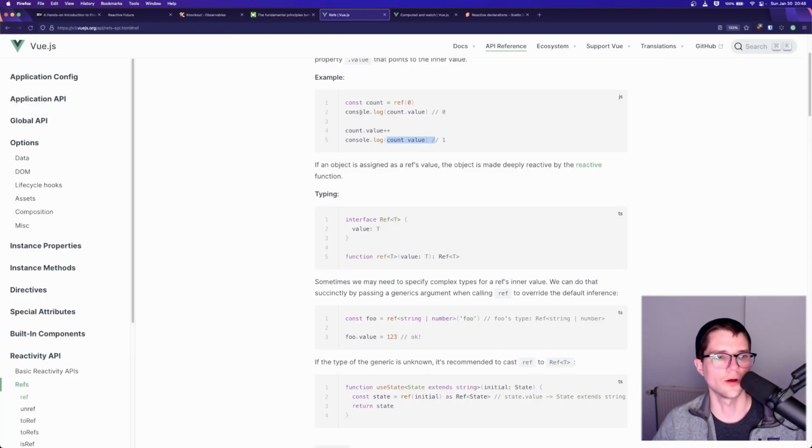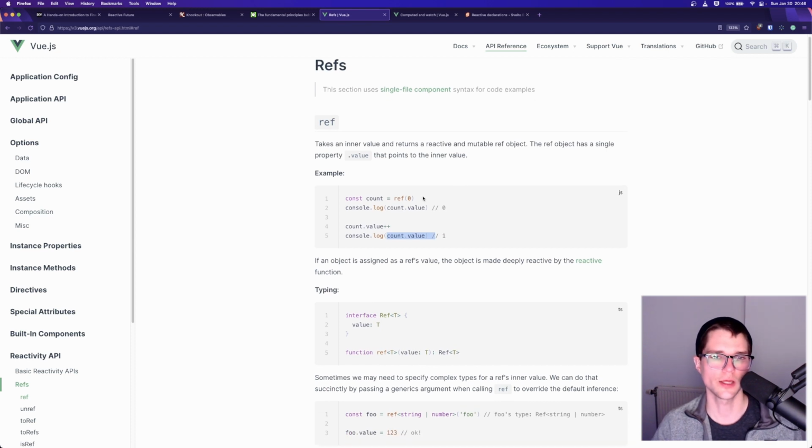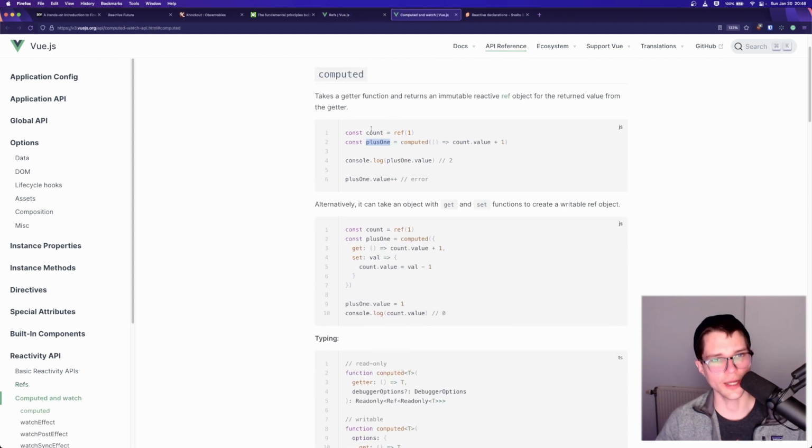Here's an example of refs in Vue.js, right? So a ref is a signal, and the syntax is a little different, the API is a little different, but essentially count is a signal. It has a way to read the value, and it has a way to write the value, which is just a setter. And of course, you can utilize those refs in things like computeds.